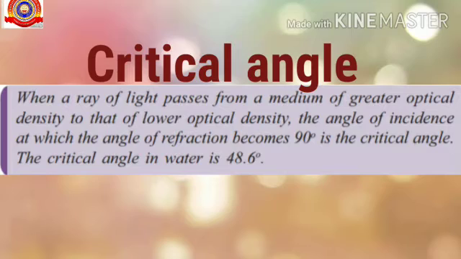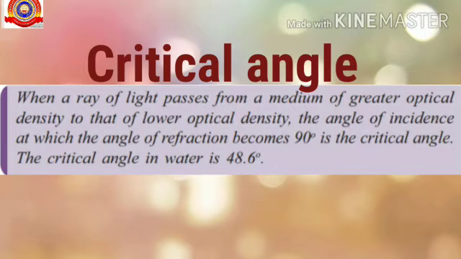When a ray of light passes from a medium of greater optical density to a lower optical density, the angle of incidence at which the angle of refraction becomes 90 degree is the critical angle, and the critical angle in water is 48.6 degree, and the critical angle of glass is 42 degree.